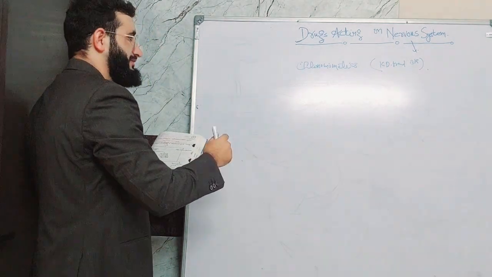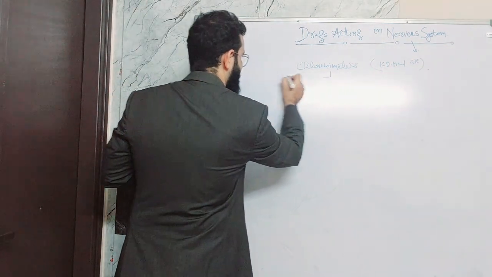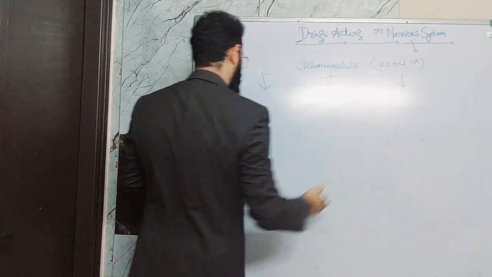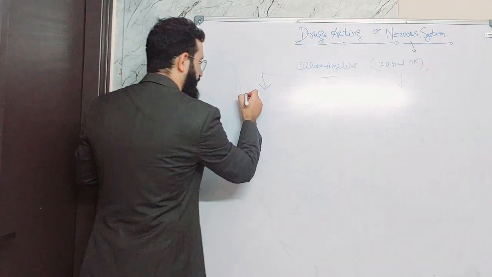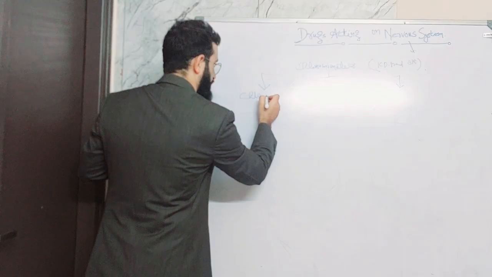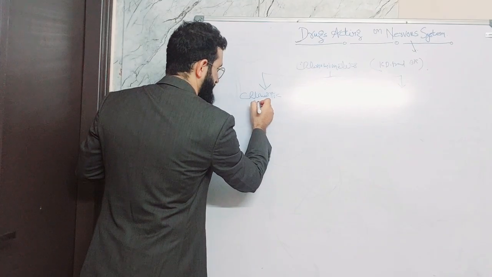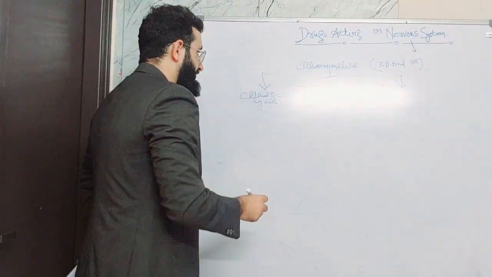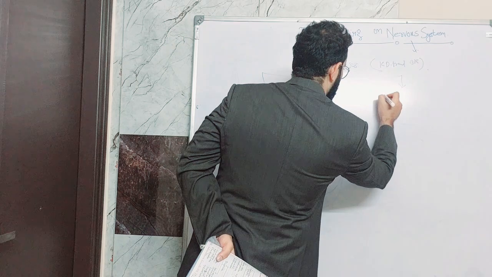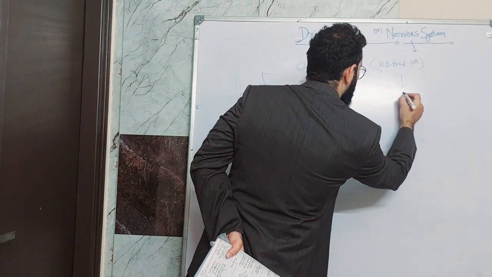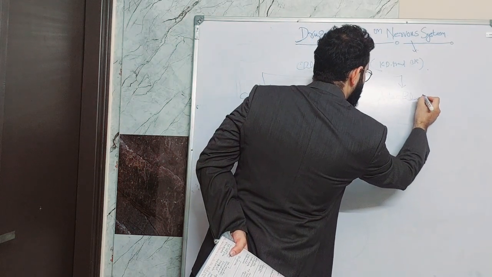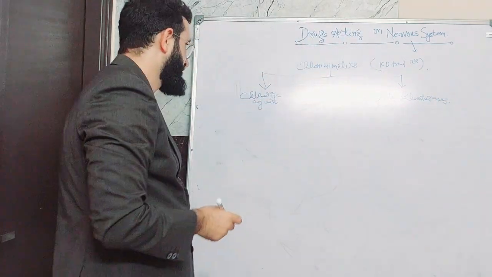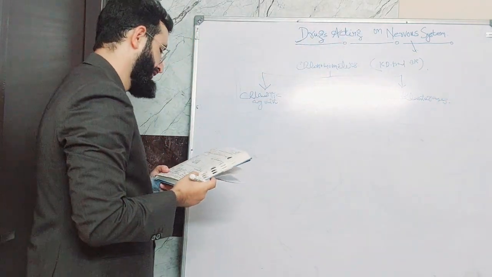So cholinomimetics, or cholinergic drugs, are further subdivided into two categories. One is cholinergic agonists, and another one is anticholinesterases.